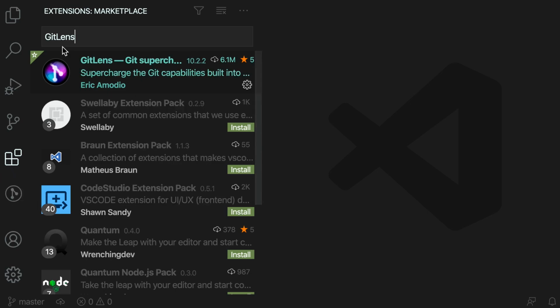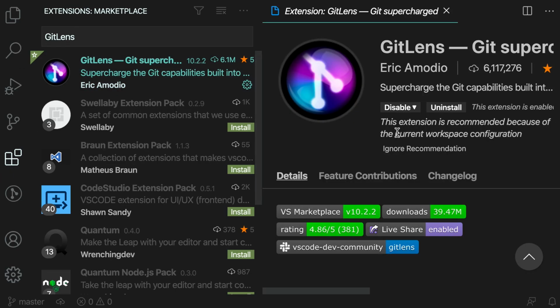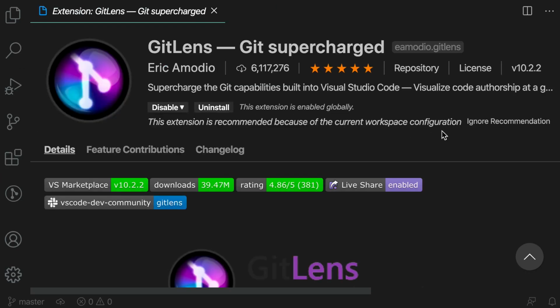Let's see how we can use VS Code to view the history of our project. To do that, you have to install an extension called GitLens. So go to the extensions panel and search for GitLens. It's right here. This is a very popular extension. Look at the number of downloads. It's over 6 million times.